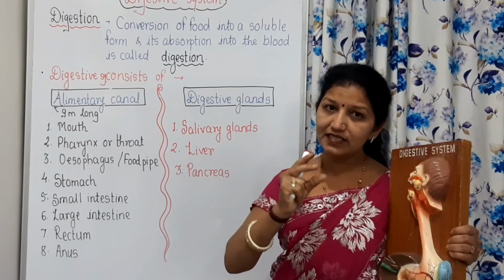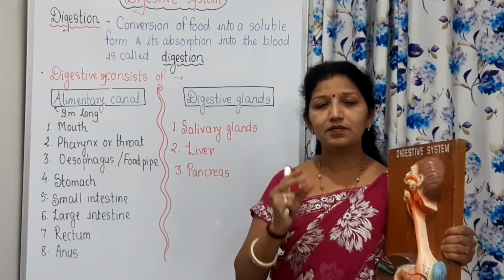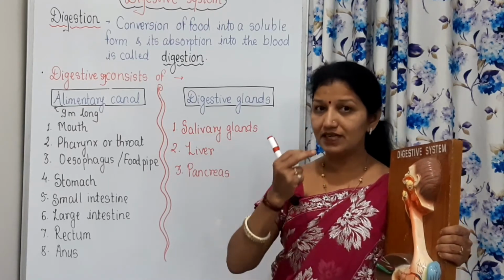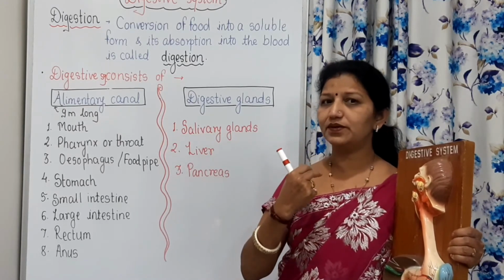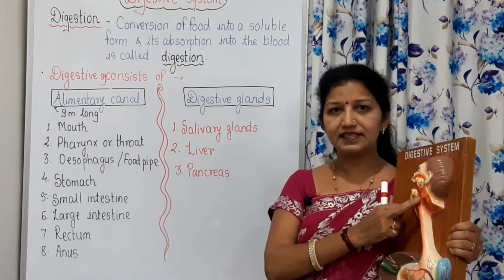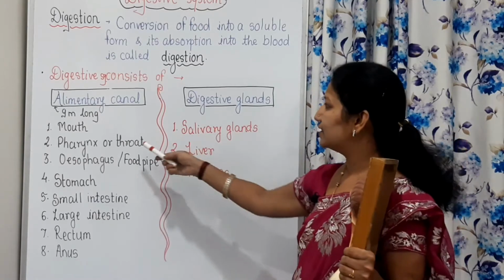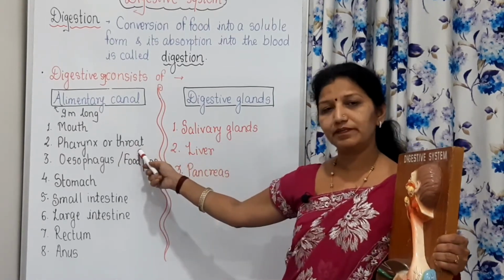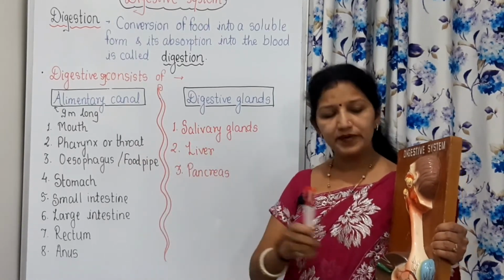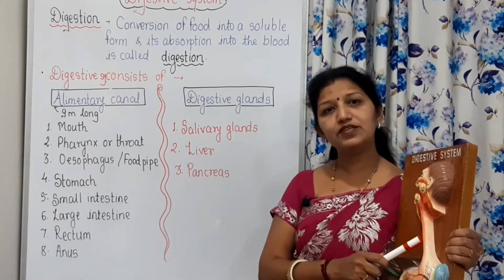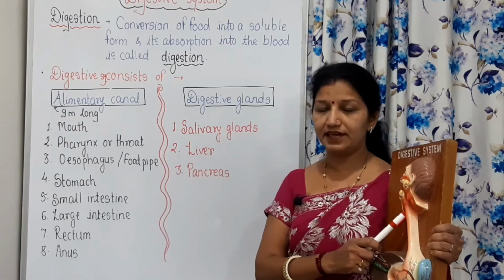This saliva gets mixed with the food in our mouth, and there is formation of food bolus, and our tongue pushes the food into the pharynx. The pharynx is nothing but our throat. There is the opening of the trachea as well as the esophagus in our pharynx.